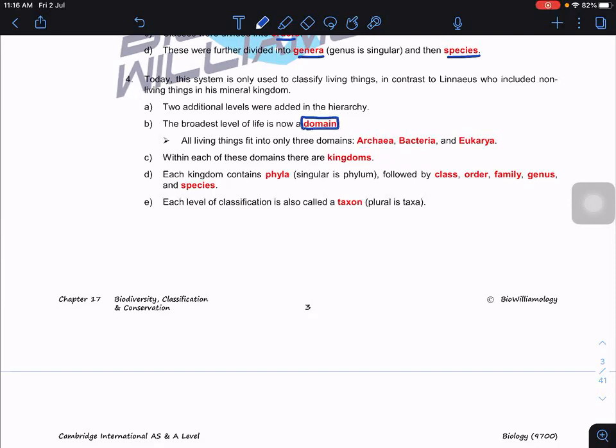Previously, in the 1970s, domain only had two, according to whether the cell had a nucleus or not. If the cell has a nucleus, eukaryote. No nucleus, prokaryote. But in the 1990s, we modified this domain. Instead of two domains, now we have three domains, which are archaea, bacteria, and eukarya. These two, archaea and bacteria, are prokaryotic cells.